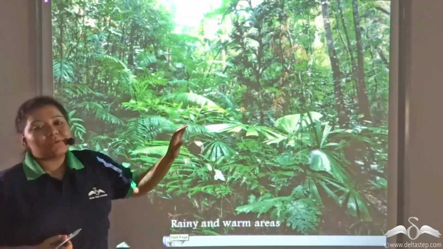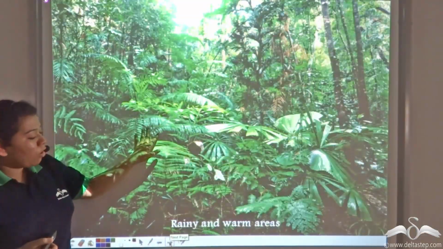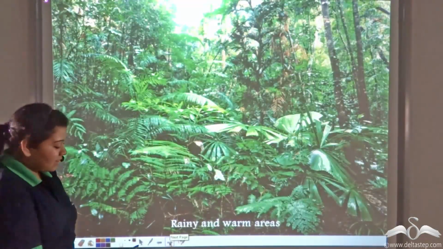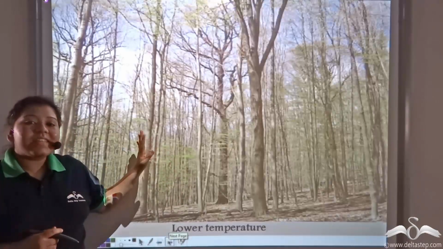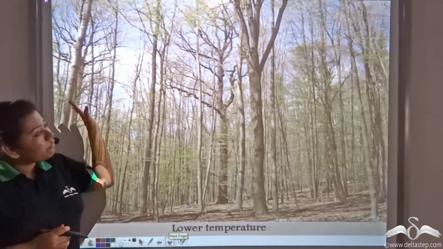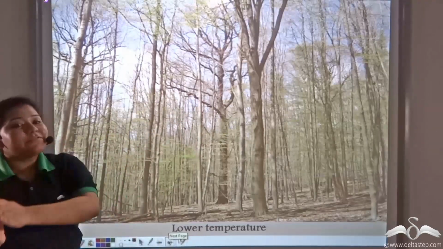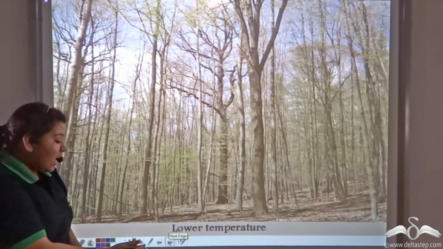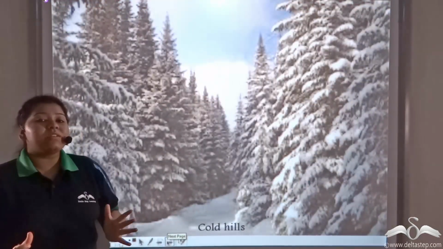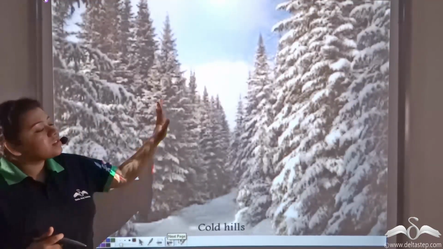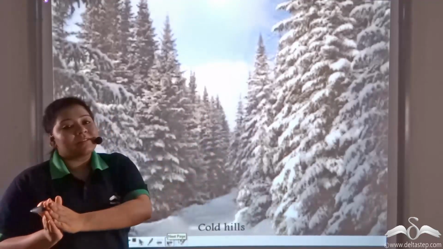This is the forest ecosystem present in warm and rainy areas. In moderately cold temperature, a forest looks very different from the previous forest. And finally, if you go to a freezing, biting cold temperature, the forest will have another appearance.